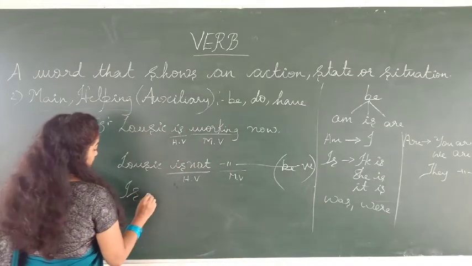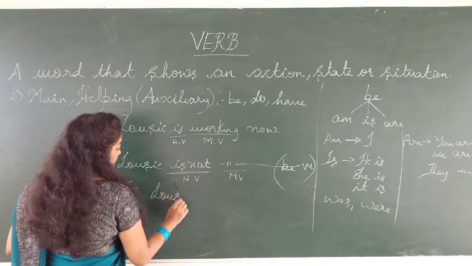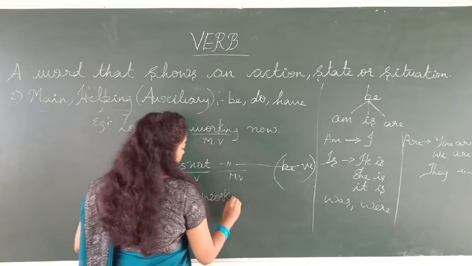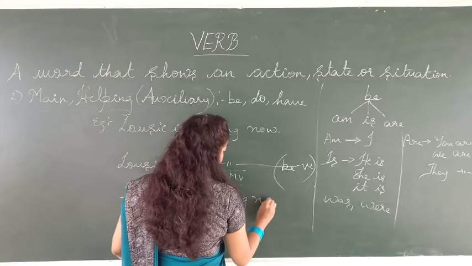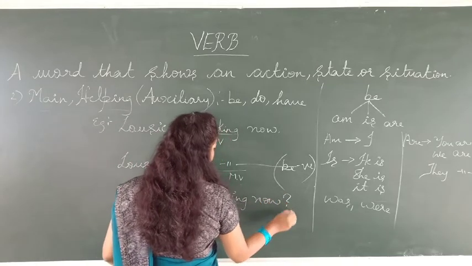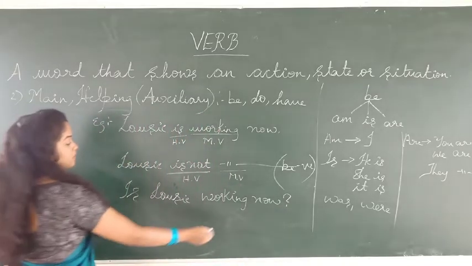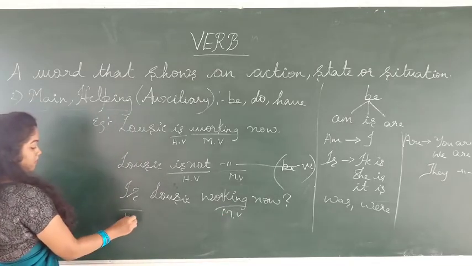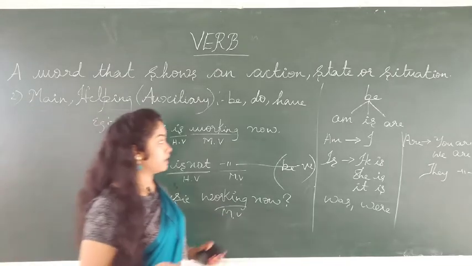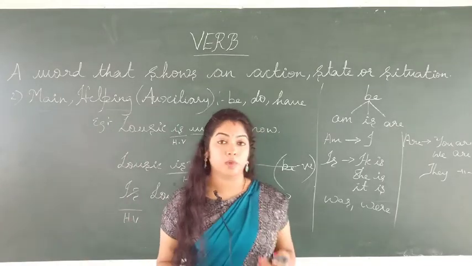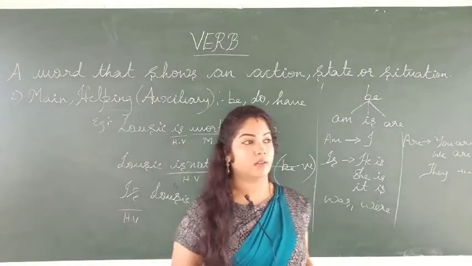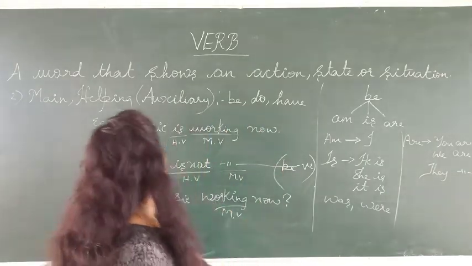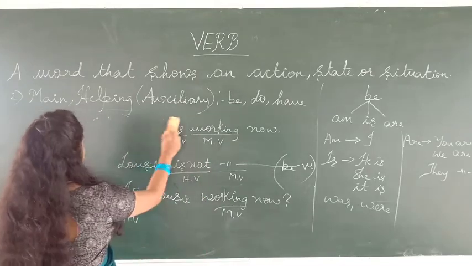Then, is Lucy working now? This is a question. Here also working is the main verb and is is the helping verb. Like this we can use do, as in do you play cricket every weekend, and also I have a car.